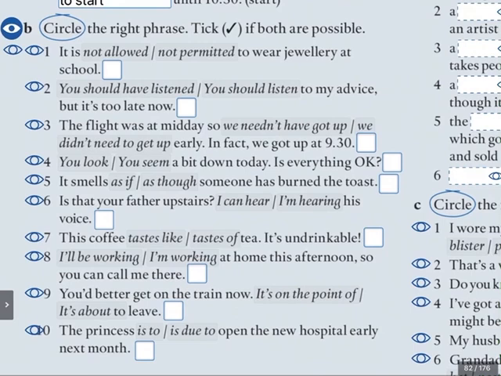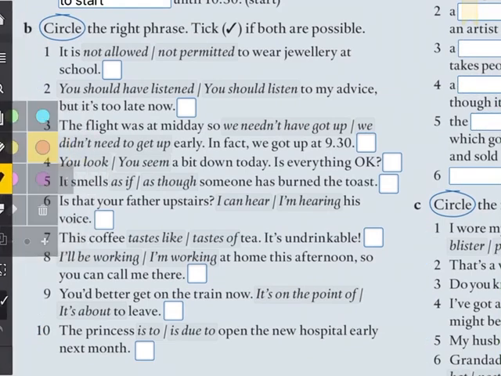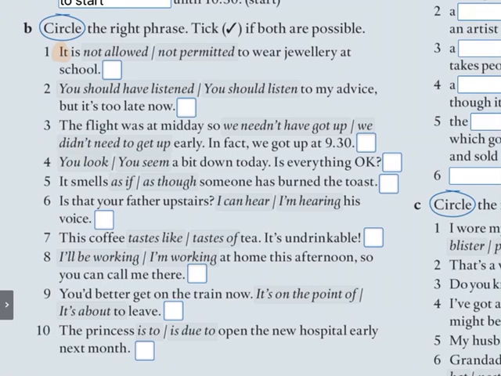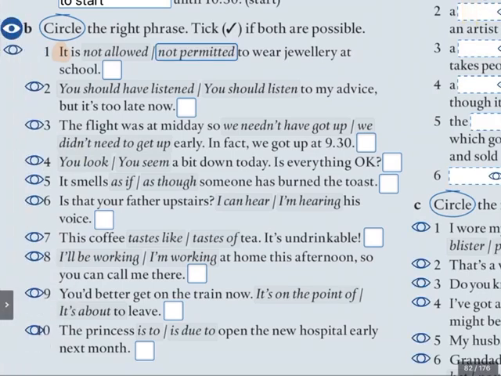Circle the right phrase. Tick if both are possible. Now, number 1, it is not allowed or it is not permitted to wear jewelry at school. In this case, only one is correct because my subject is it. So when I use it, I can only use not permitted. You are not allowed to wear jewelry, but it is not permitted to wear jewelry. So the subject tells me that it must be not permitted. So far, so good. What about number 2?